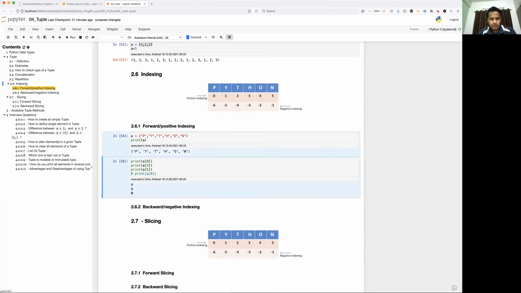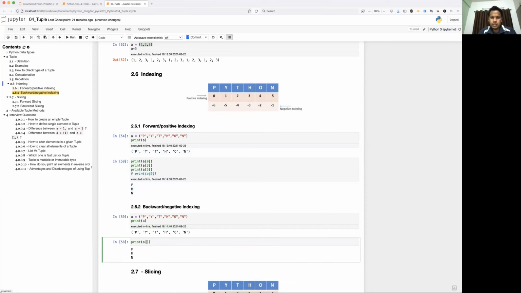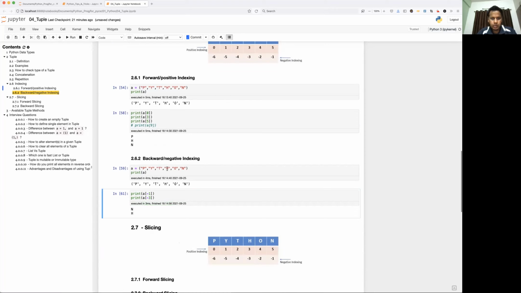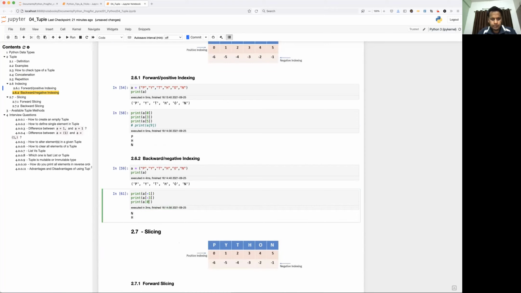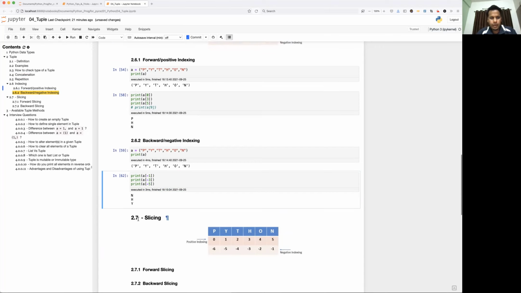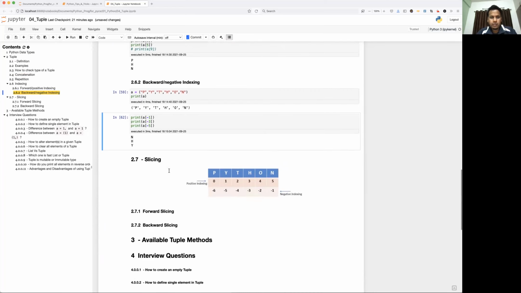Let's take a similar example and use backward indexing. In backward indexing, as I mentioned, you can use a negative index right from -1 till the length. So -1 is nothing but your last element of the tuple. Then I'll use -3, that is -1, -2, -3, H. -5 is nothing but -1, 2, 3, 4, 5, that is the character Y. Okay, so that's all about forward and backward indexing.